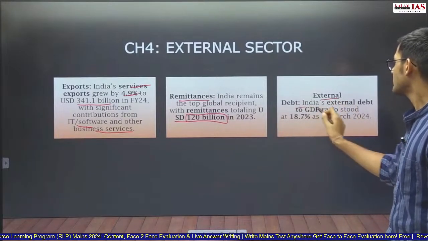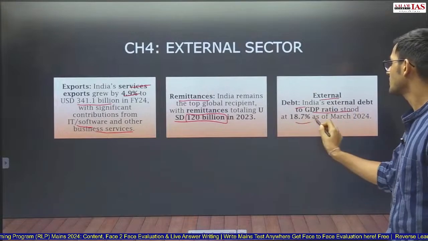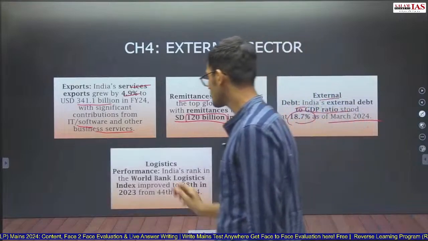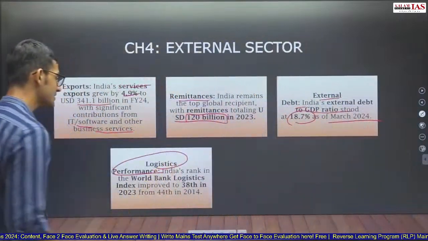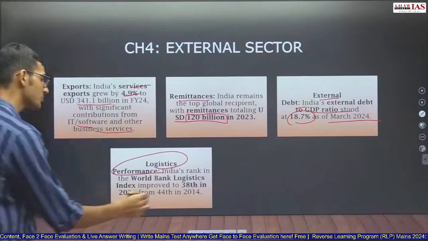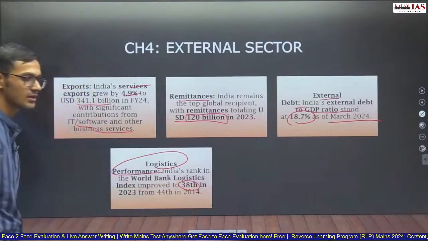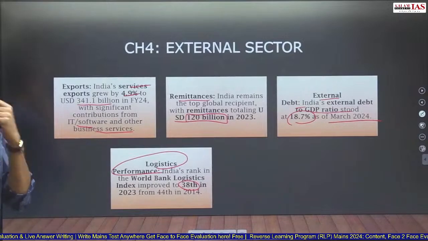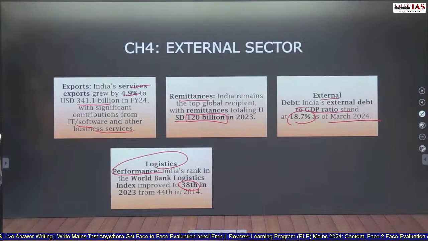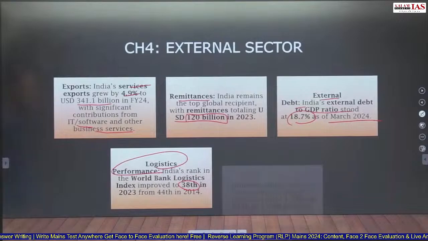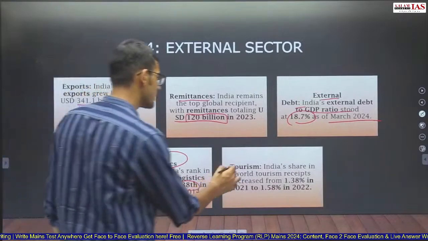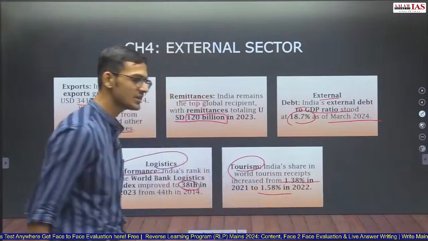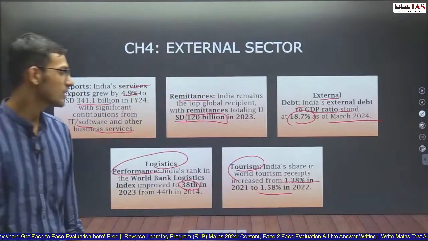External debt: India's external debt to GDP ratio stood at 18.7% as of March 2024. Logistics performance: India's rank in the World Bank Logistics Index has improved to 38th in the year 2023, from 44 around 10 years ago. Tourism: India's share in world tourism receipts increased from 1.38% to 1.58% in 2022 compared to 2021.